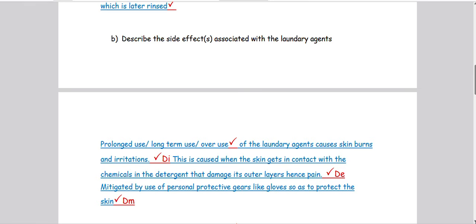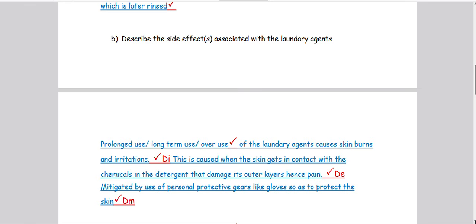Now, furthermore, explain how do these skin burns come about? How do these skin irritations come about? This is caused when the skin gets in contact with the chemicals in the detergent that damage its outer layers, hence pain.